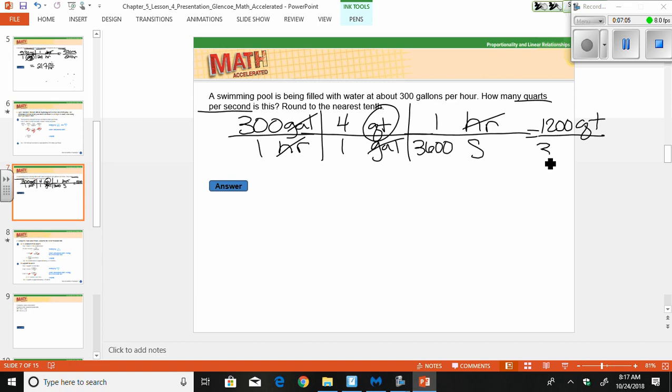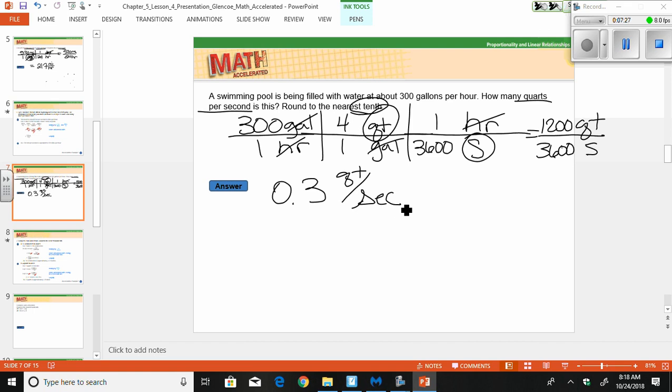I have 3,600 seconds, seconds being the only unit I have left on bottom. 1,200 divided by 3,600 gives me, and I'm going to the nearest tenth again, so 0.3 quarts per second.